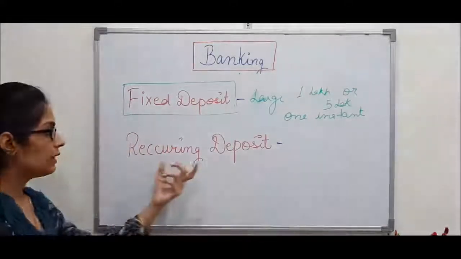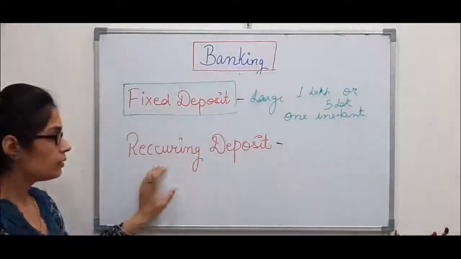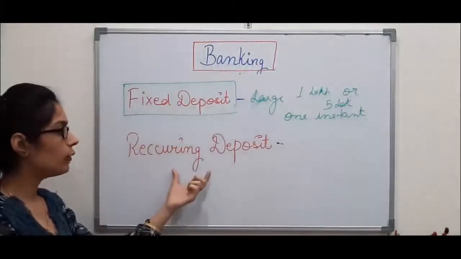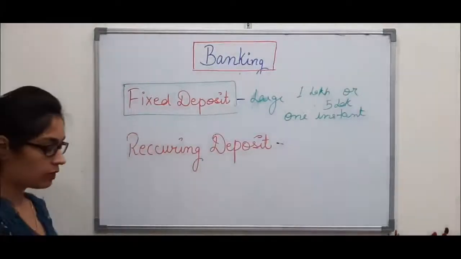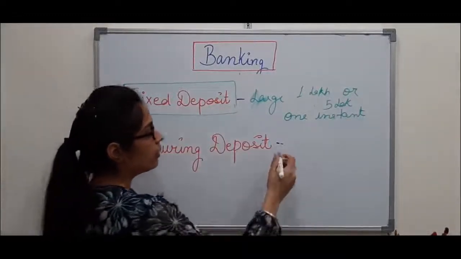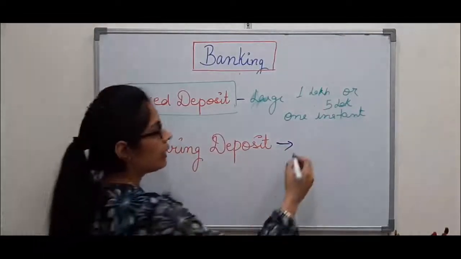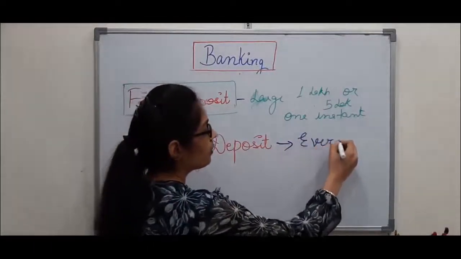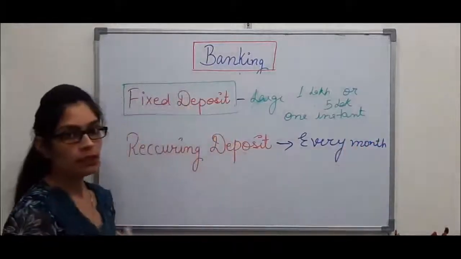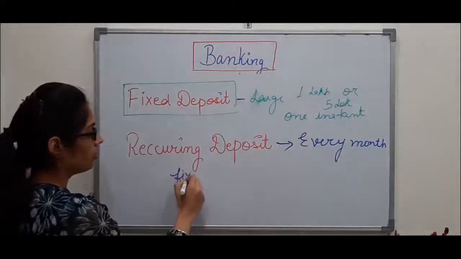Now let's understand the recurring deposit. In this chapter you have to do the sums related to recurring deposit. Recurring deposit means you are depositing money every month into your bank account for a fixed tenure.